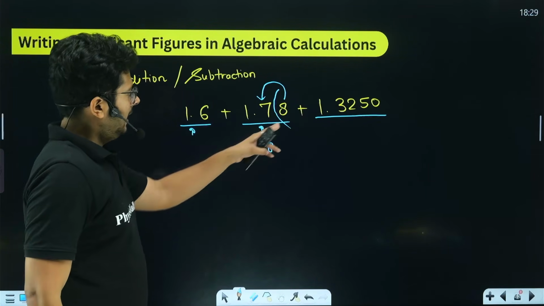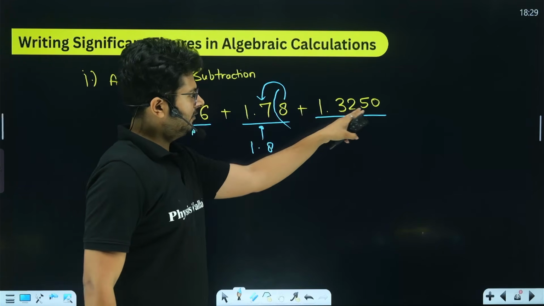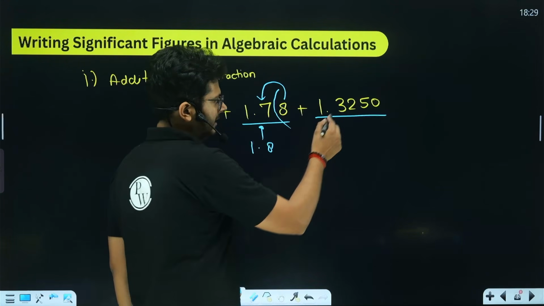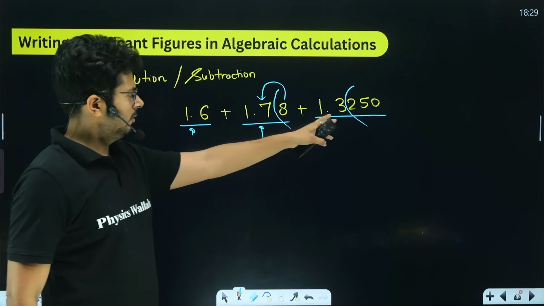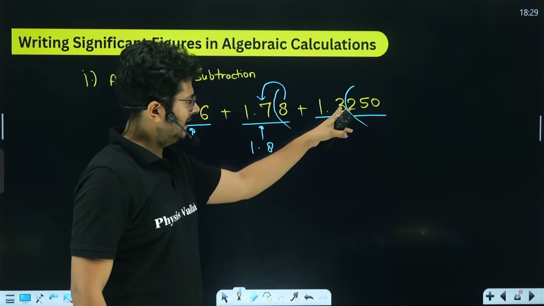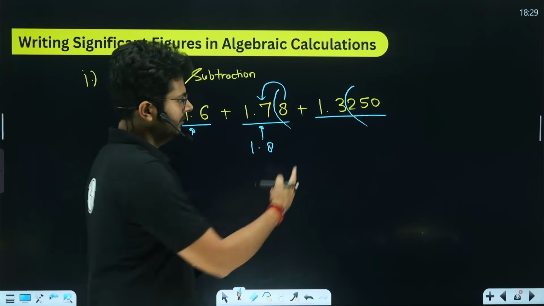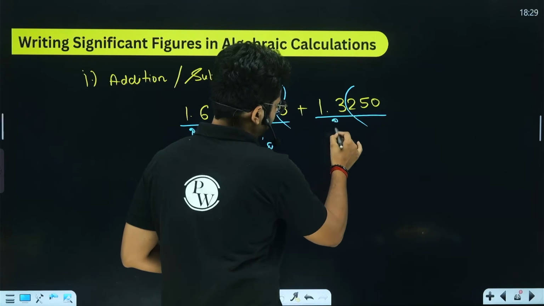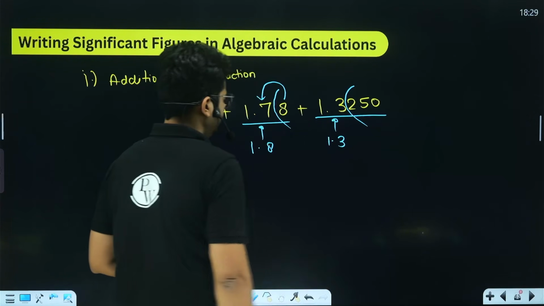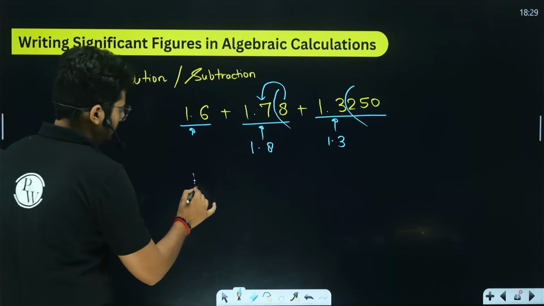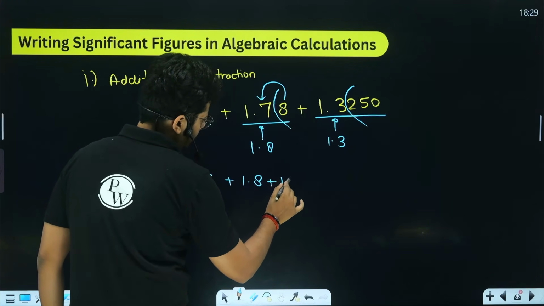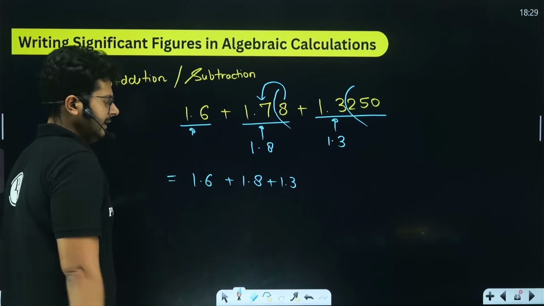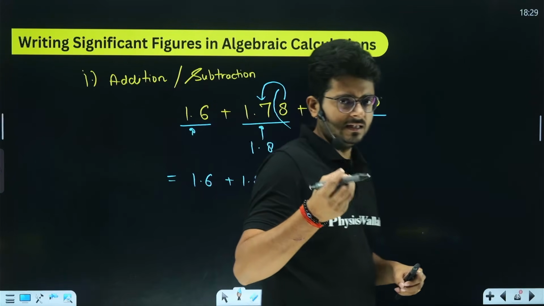Okay. Over here, you see that 1.3250, we have to keep this one as well to two decimal places, two significant figures. So we have 250. The value after the cutoff digit is less than 5. We will not make any change. So this value will remain 1.3, right? So just add them up now. It is 1.6 plus 1.8 plus 1.3. This is what you need to add, and this will give you the answer, right?